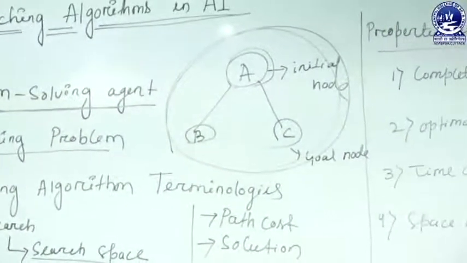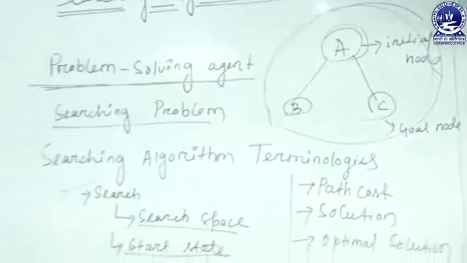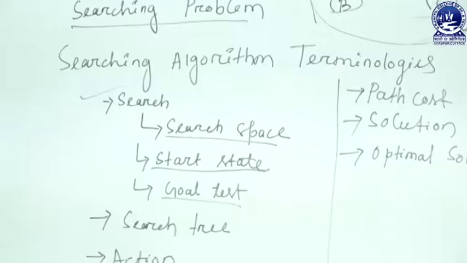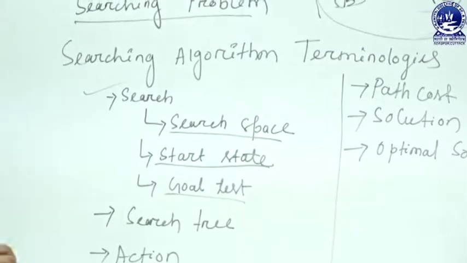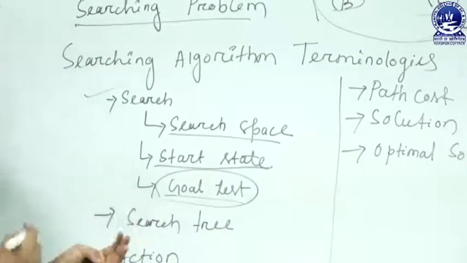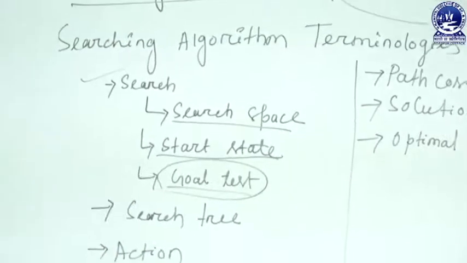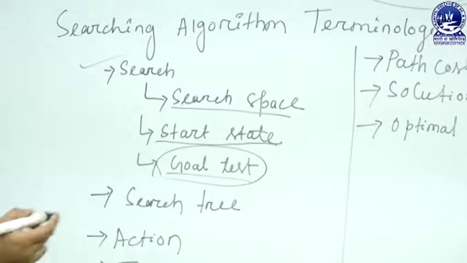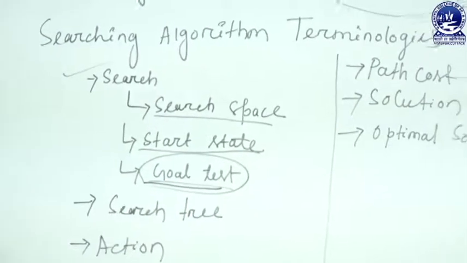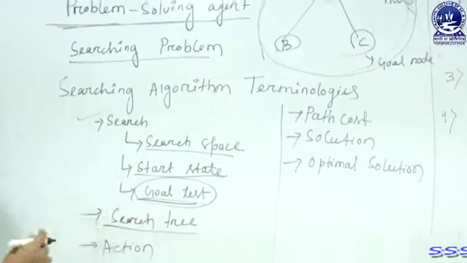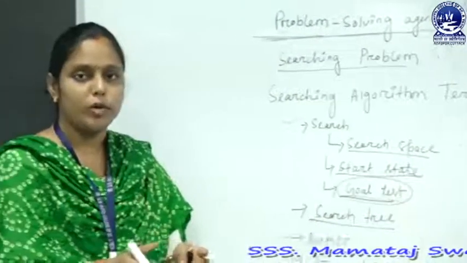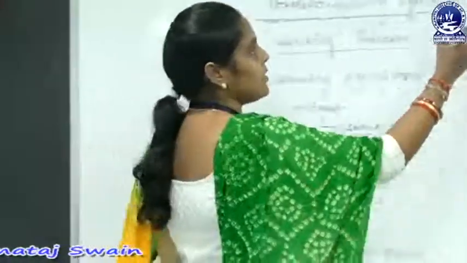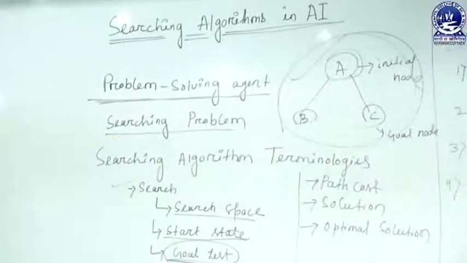Then next one is goal test. Goal test is nothing but a function which observes the initial state or current state and finds out the goal state, that is called the goal test. That means by observing the initial state, it returns whether the goal state is achieved or not, that is called the goal test. Then the next terminology is search tree. When we represent our searching problem by using a tree structure, that is called the search tree. That means this tree structure is called the search tree.